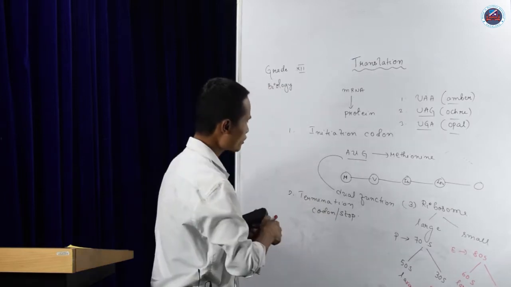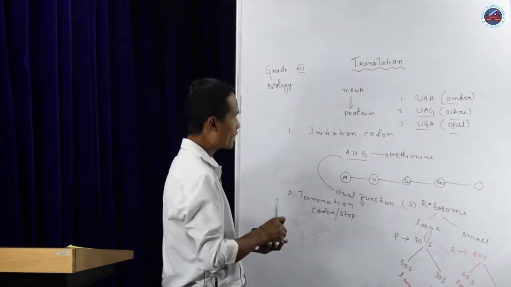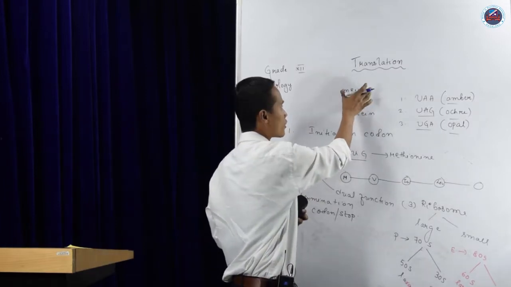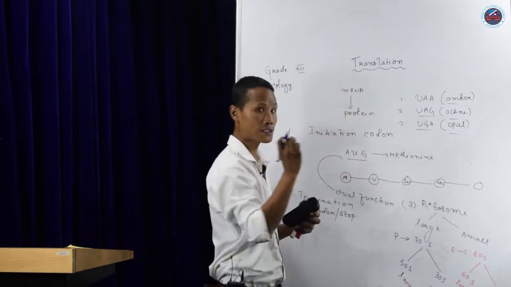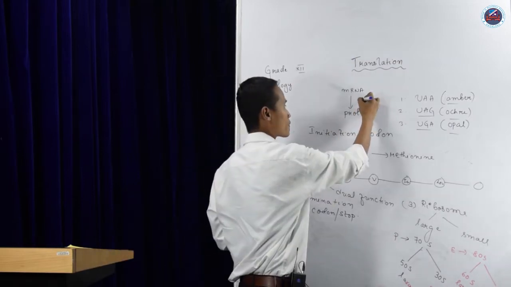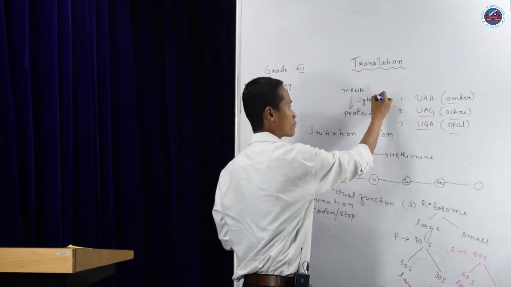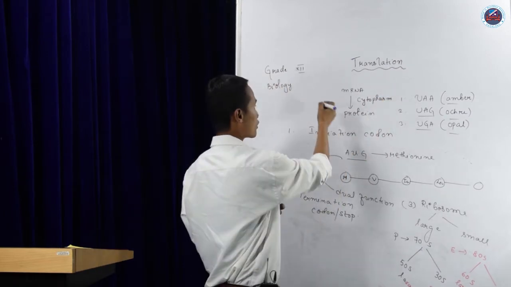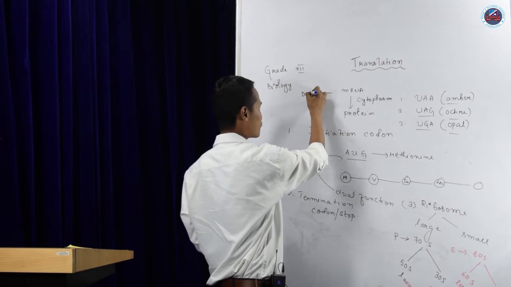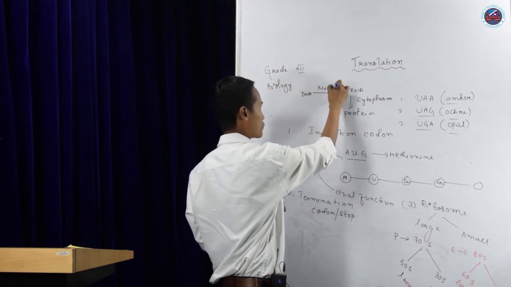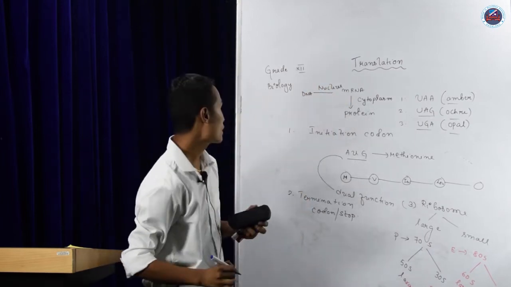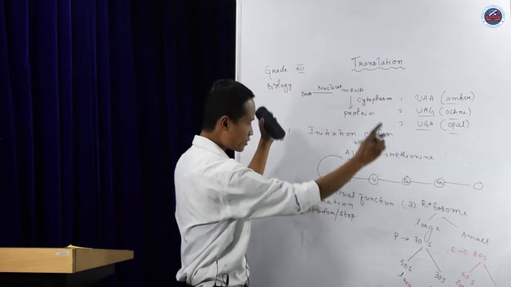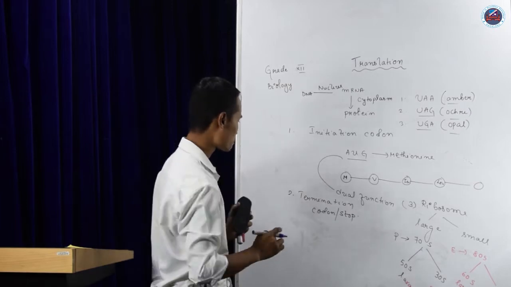The fourth important point is where this process takes place. The synthesis of protein from mRNA takes place in the cytoplasm. Remember that for DNA to RNA, it takes place in the nucleus, right? But mRNA to protein is in the cytoplasm. This whole process will take place in the cytoplasm.